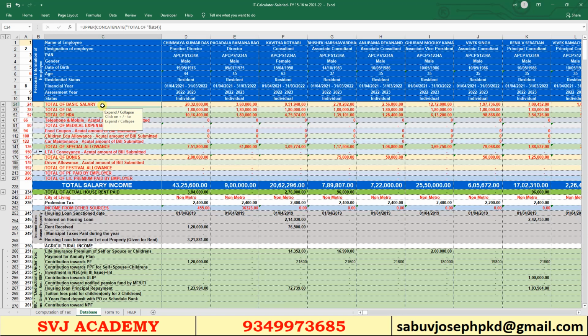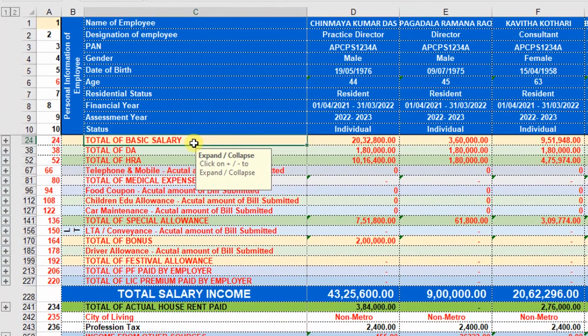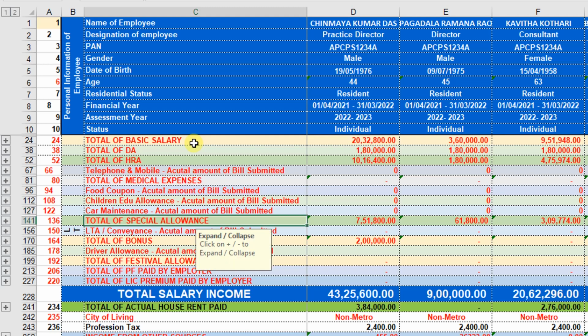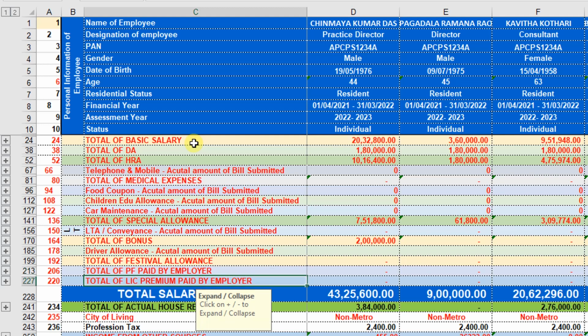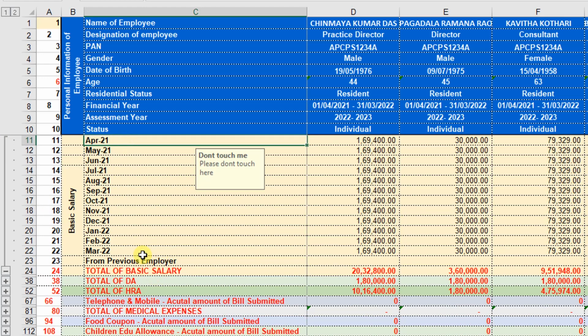From here onwards, we have to give the salary details. The salary is bifurcated into basic, DA, HRA, mobile, any allowance, medical expenses, food coupon, children education allowance, car maintenance, special allowance, LTA, bonus, driver allowance, festival allowance, PF paid by the employee, and any other insurance premium paid by the employee. Here I have given an expand or collapse button for each head of salary. If you click on the plus mark, the basic details of 12 months will be opened, from April to March 2022.